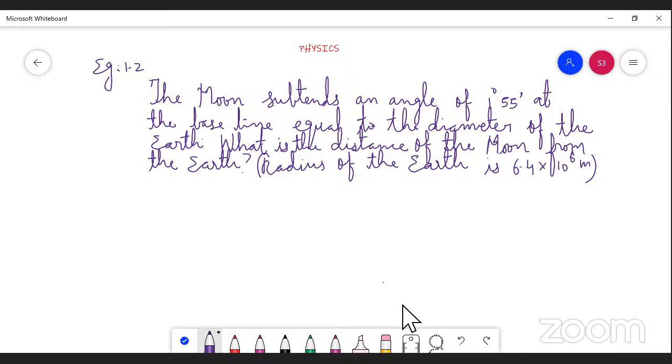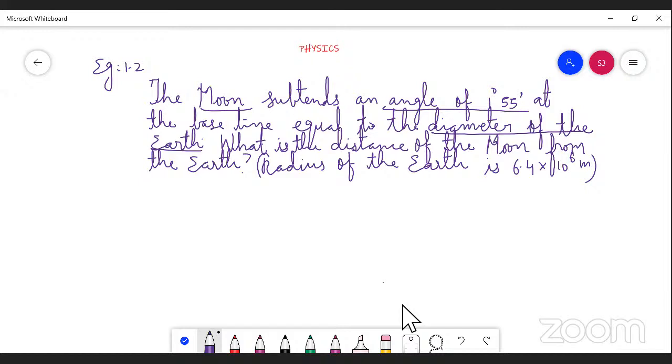The moon subtends an angle of 1 degree 55 minutes at the baseline equal to the diameter of the earth. So dear students, here we should consider two points: the moon subtends an angle, and the diameter of the earth.